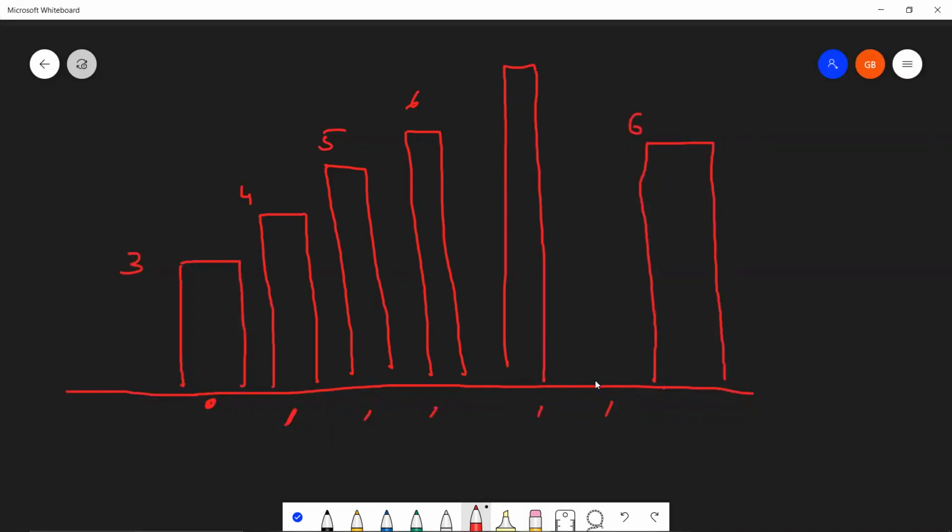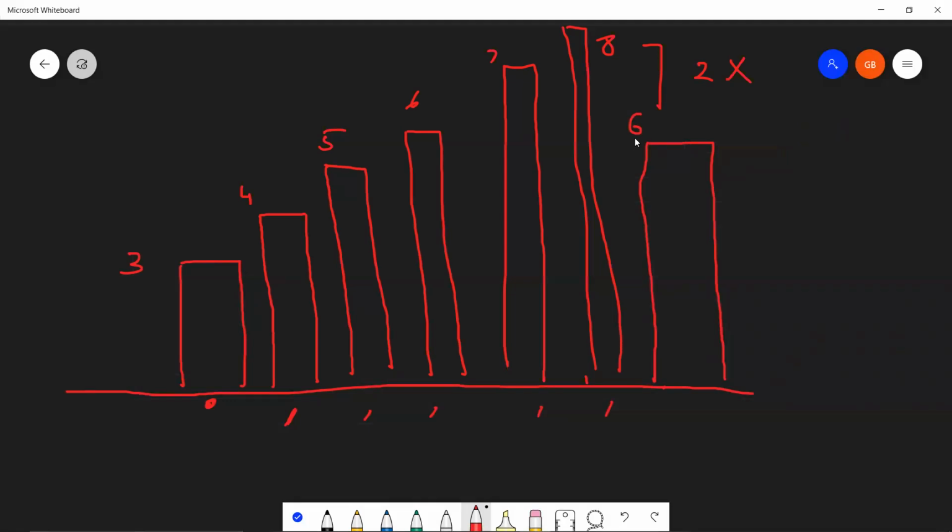Now I can't make a building of height 8 over here. Why? Because if I make a building of height 8, it's a very thin building, but you get the point, the difference of height between these two buildings is 2, which is not allowed. It cannot be greater than 1.